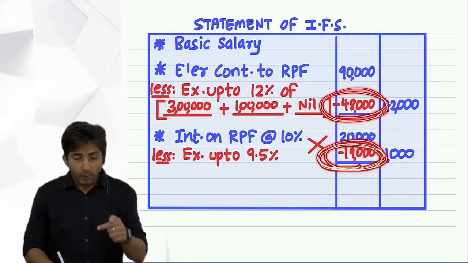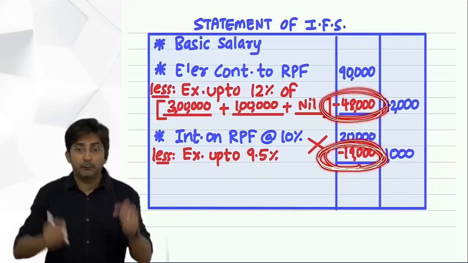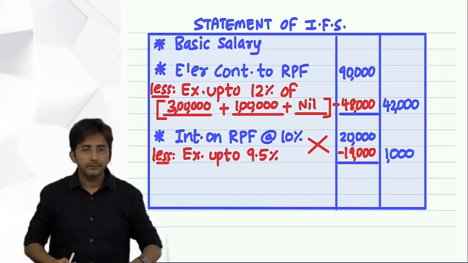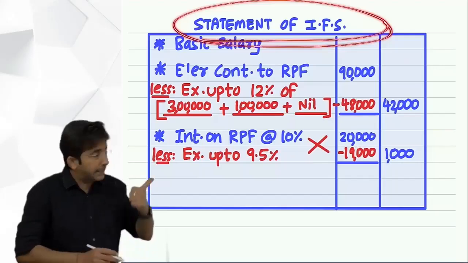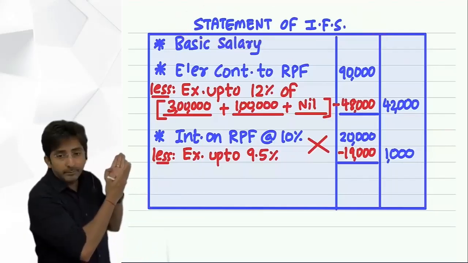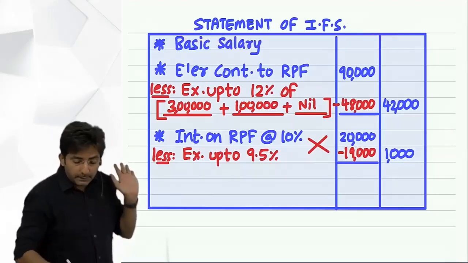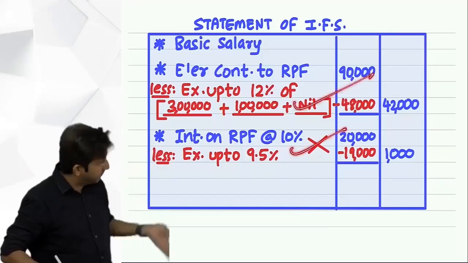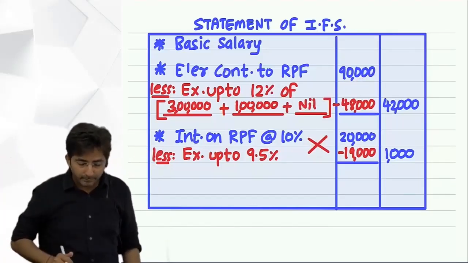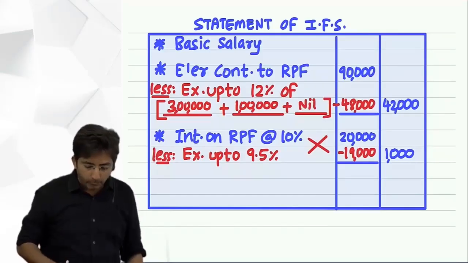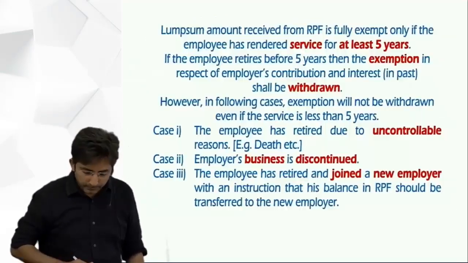57,000. So all this amount will become taxable in the 4th year. In the 4th year when this statement is prepared, see, this statement is prepared every year. So for the first 3 years your statement looked like this. Then in the 4th year what will happen? How will you prepare the statement of the 4th year? See, it will be like this.